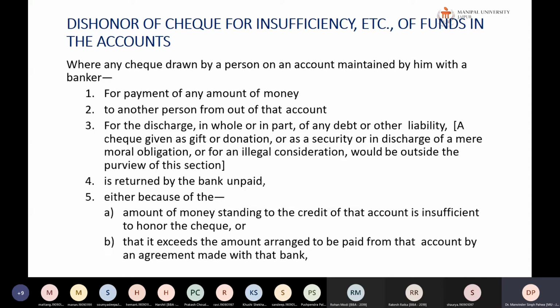Where a check drawn by a person on an account maintained by him with a banker, for payment of any amount of money to another person from out of that account for discharge in whole or part of any debt or liability, is returned by the banker unpaid, either because the amount standing to the credit of the account is insufficient to honor the check, or because it exceeds the amount arranged to be paid from the account by an agreement made with the bank, then there will be dishonor of the check.